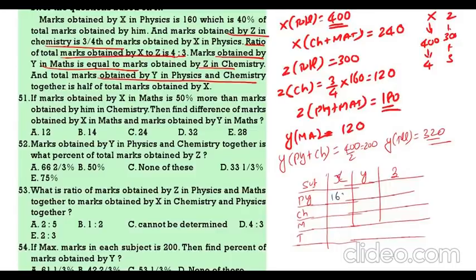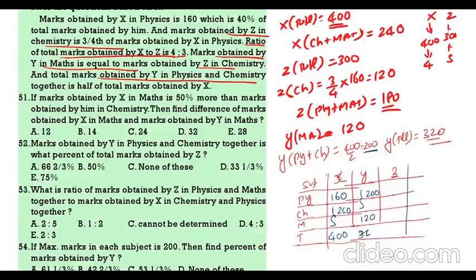This is 160. Physics X is 160. Total 400. So this will be equal to 240. Then Y. Y physics plus chemistry is 200. Y maths is 120. Total 320. Now Z. This and this, it is equal to 180. This is 120. Total it is 300. Now taking this, we have to answer the question. So now we have to take these values and we should answer the question.